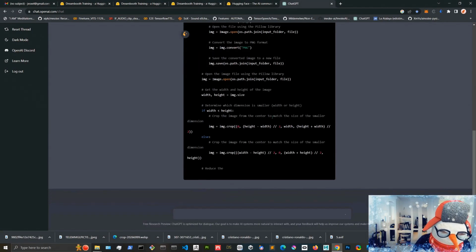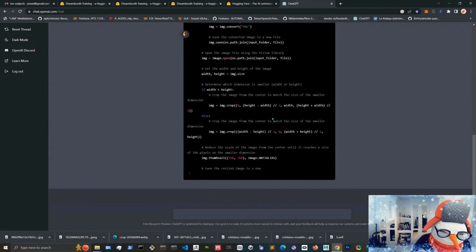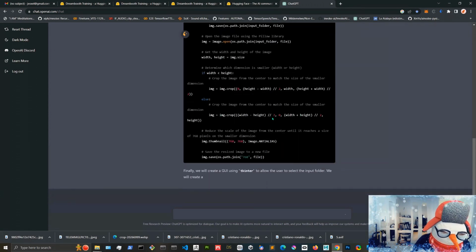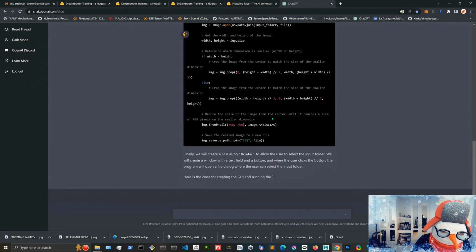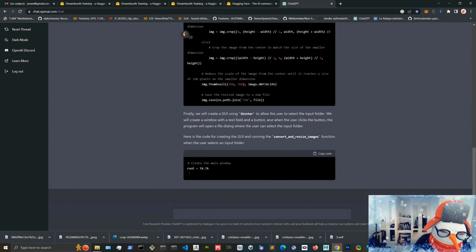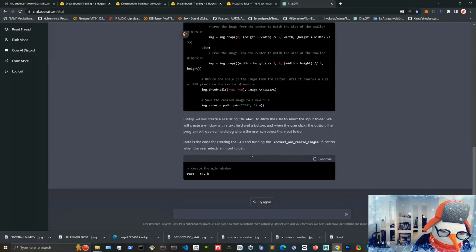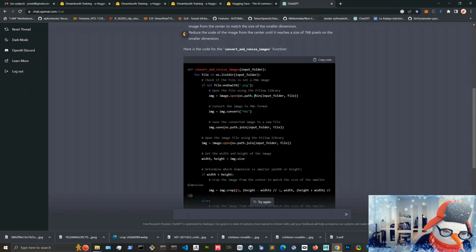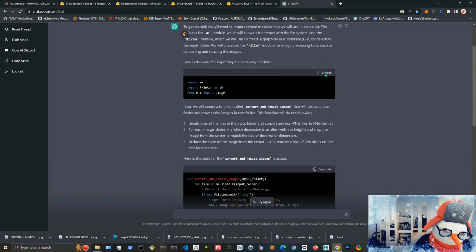It also defines the function and makes all the calculations that I need for cropping and scaling the images inside the folder. Then we can grab this code with the copy button here, so it's pretty easy.